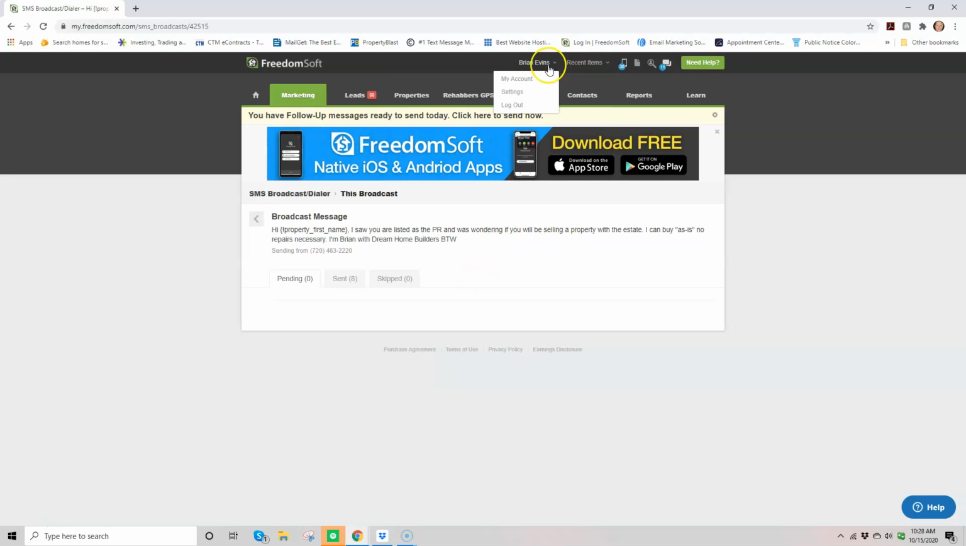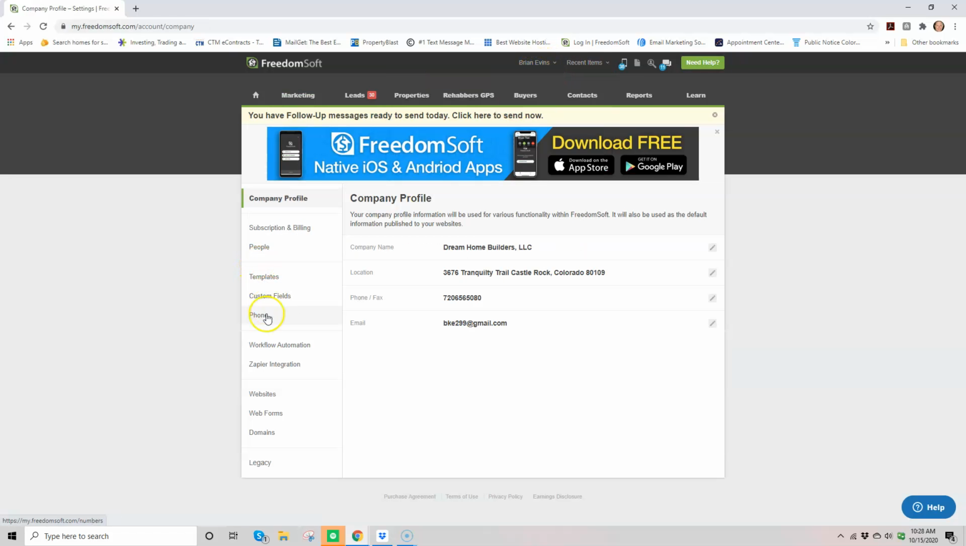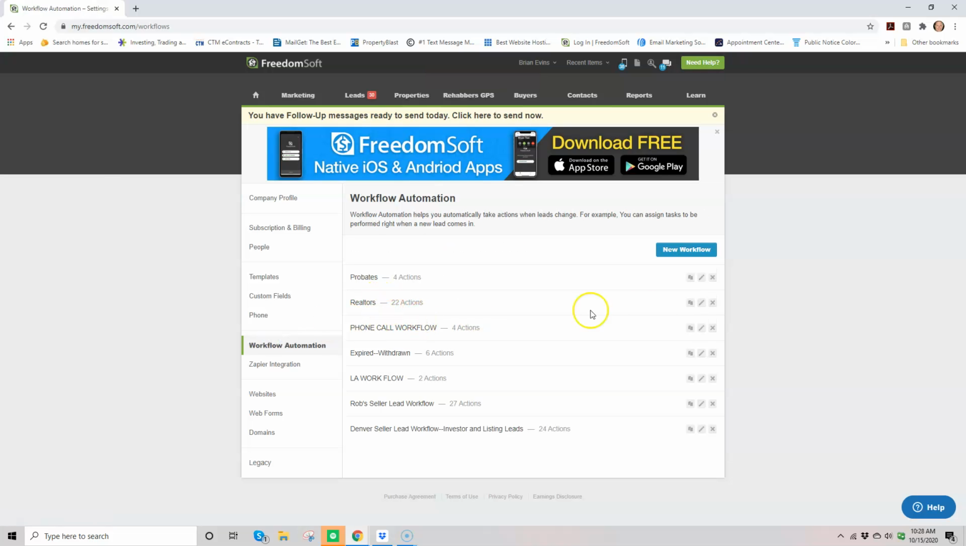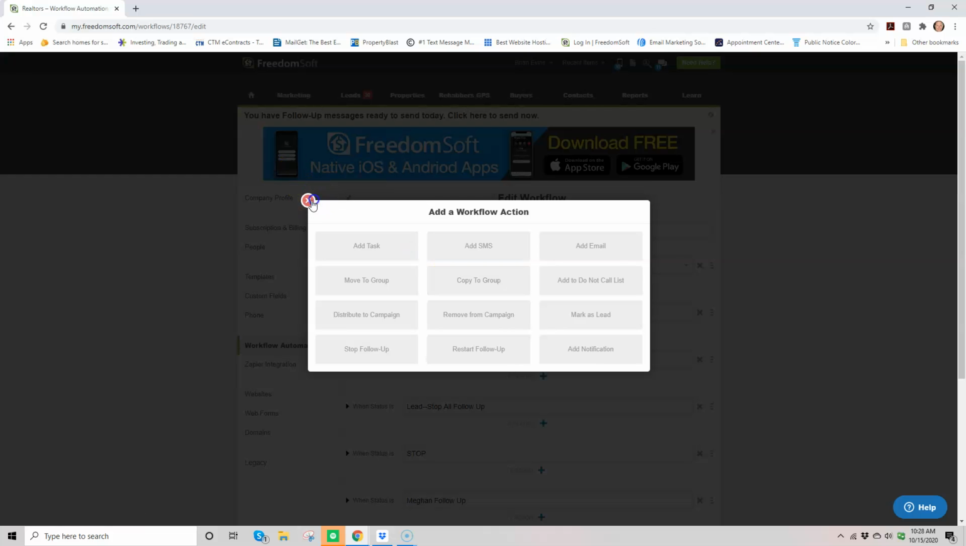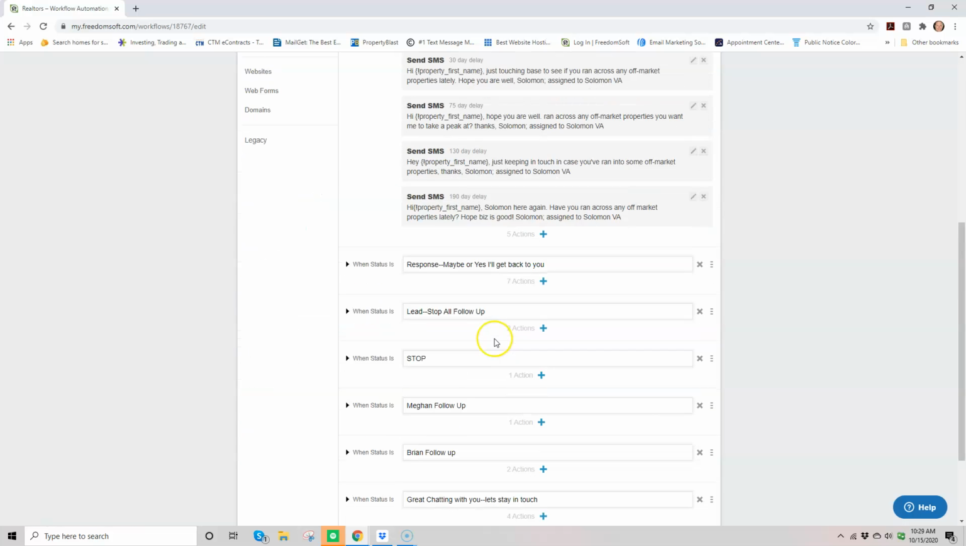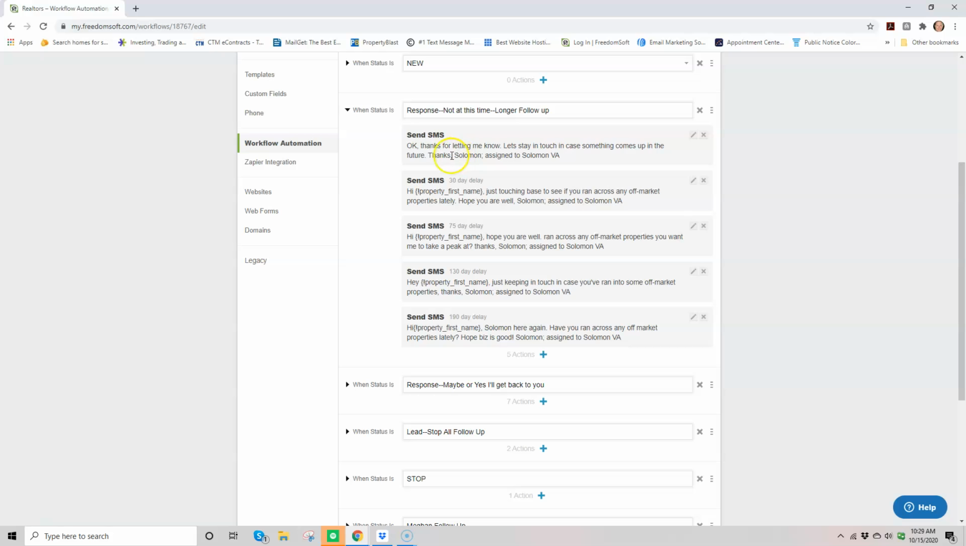So that has made me realize we've got to go into workflows and change all of those actions. Oops, oops, oops. All these from Solomon to Megan. Okay. And we're going to probably assign these.